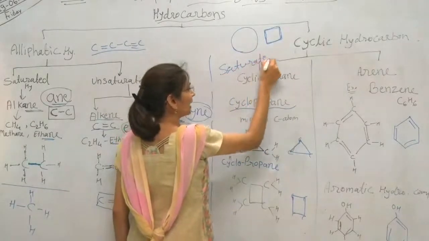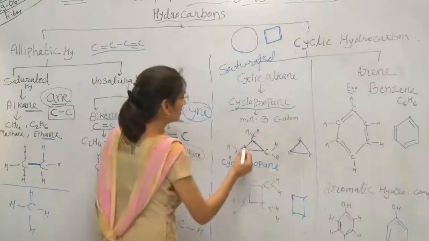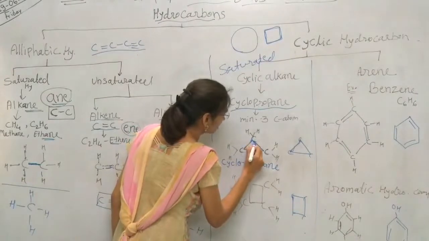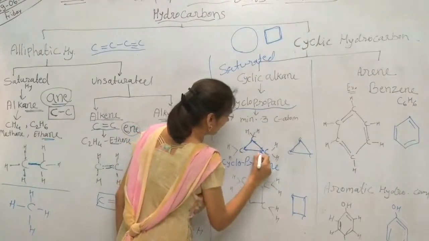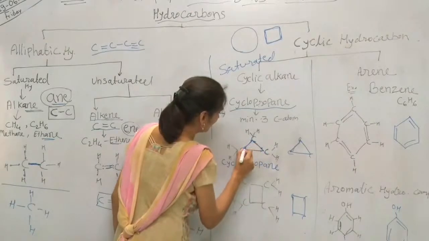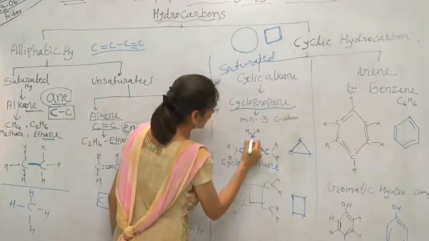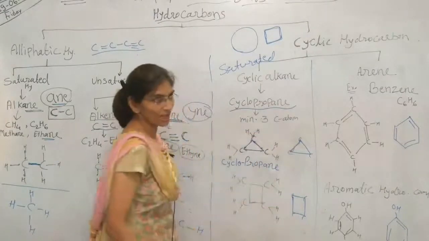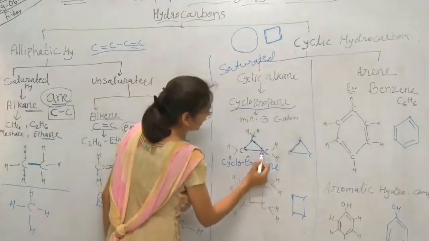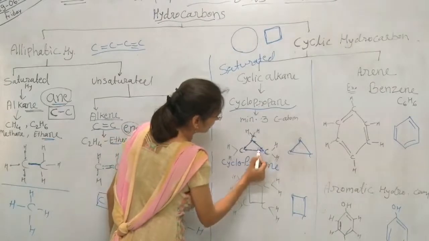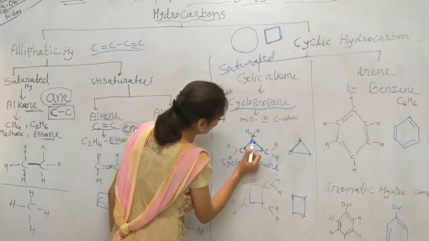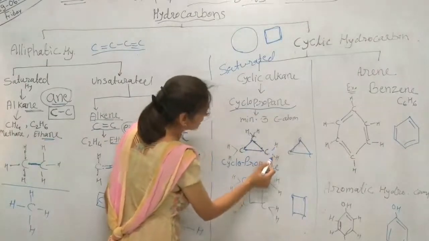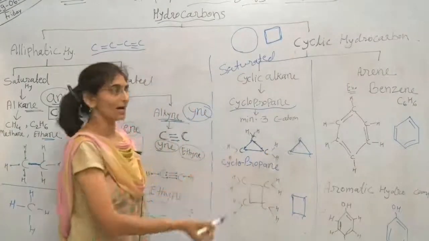As it is saturated, it has single bonds. Each carbon atom has four valencies: two bonds are with two carbon atoms, and the rest of two valencies are fulfilled by two hydrogen atoms. For each carbon atom it is the same.